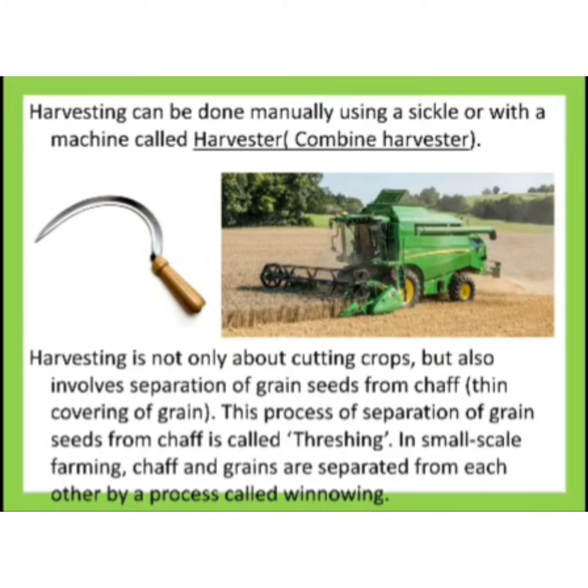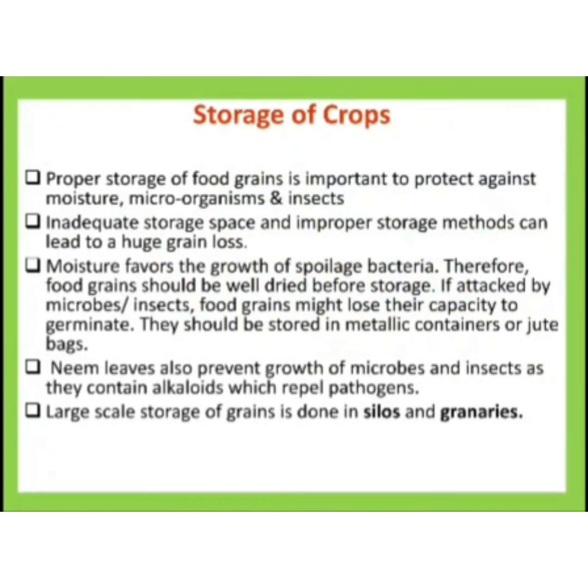Once we have harvested, we have lots of grains in our hand. Next we have to store them for later use, or sometimes transport them to other cities. That is the last step of agricultural practice: storing the crops. Proper storage of food grains is important to protect against moisture, microorganisms and insects.